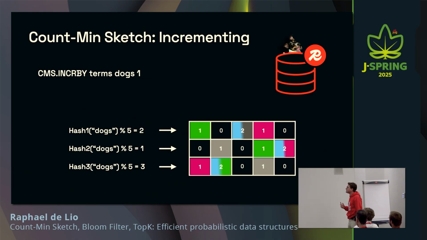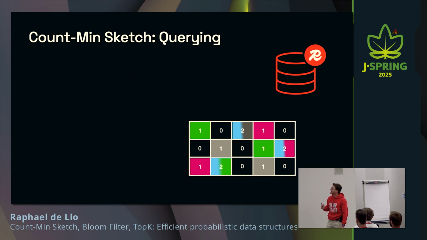Now let's try to get something back from this CMS. How can you do that? You can do that using the command cms.query. Give the name of the CMS and then the term. You're not counting anything now.